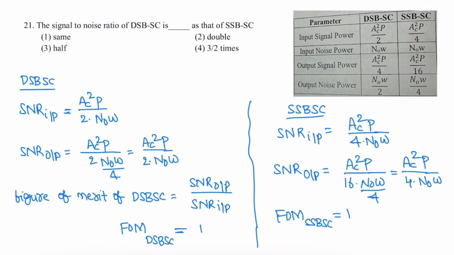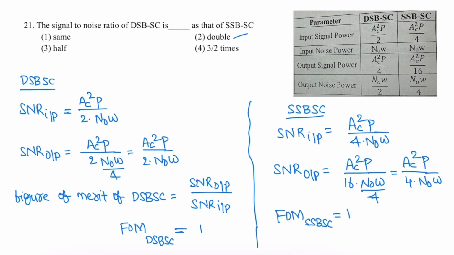Next, the signal to noise ratio of DSB-SC is dash that of SSB-SC. The signal to noise ratio of DSB-SC is double that of SSB-SC. The signal to noise ratio at the input for DSB-SC is Ac squared P by 2 N naught W. For SSB-SC, the signal to noise ratio at the input is Ac squared P by 4 N naught W. Here the input signal to noise ratio of DSB-SC is twice that of SSB-SC. The output signal to noise ratio of DSB-SC is also twice that of SSB-SC. So the answer is that the signal to noise ratio of DSB-SC is double that of SSB-SC.